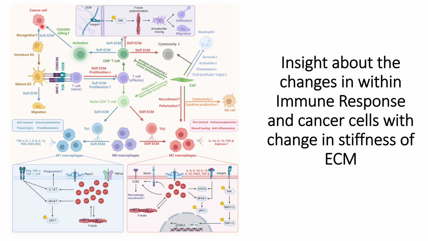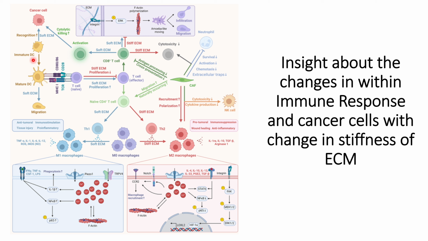So now let us come back to our main topic of this video. Suppose these cancer cells are present within the host, and if the ECM is soft, then the movement of the immune cells will be high in the soft ECM. In that case, the immature dendritic cells will recognize these cancer cells and provide the antigen information about the cancer cells to the T cells.